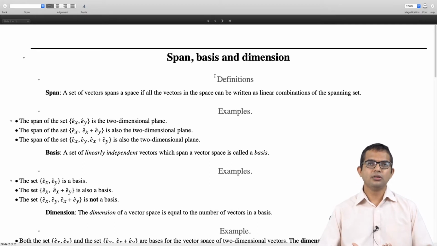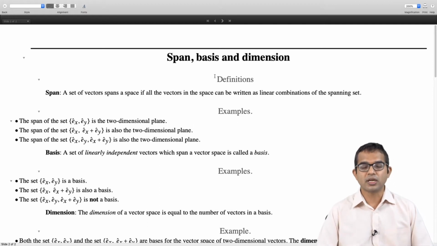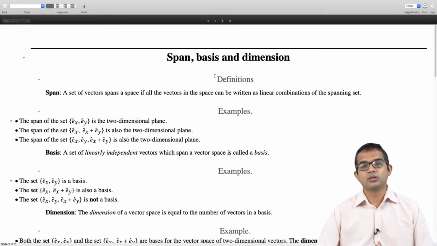Alternately, the span of a set of vectors is the space which is created by coming up with all linear combinations of vectors drawn from that set. So that's the notion of a span.